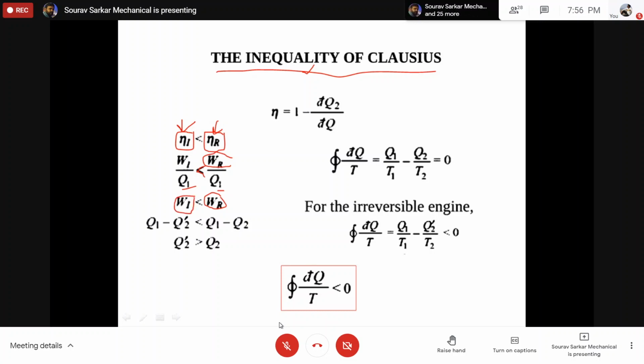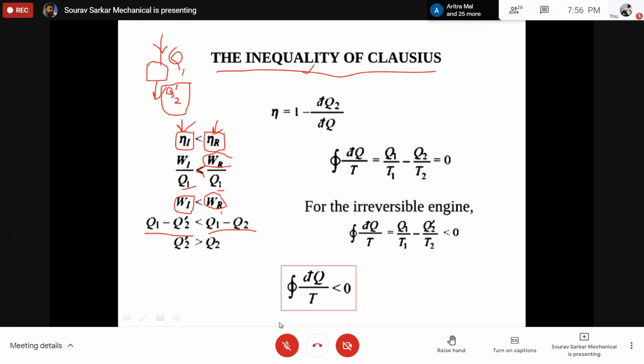Reversible engines are the best engines. So I can write that W reversible is nothing but Q1 minus Q2, and for the irreversible it is Q1 minus Q2 dash. Now tell me, if you have an irreversible heat engine that absorbs Q1 heat and rejects Q2 dash heat, it will reject more heat.